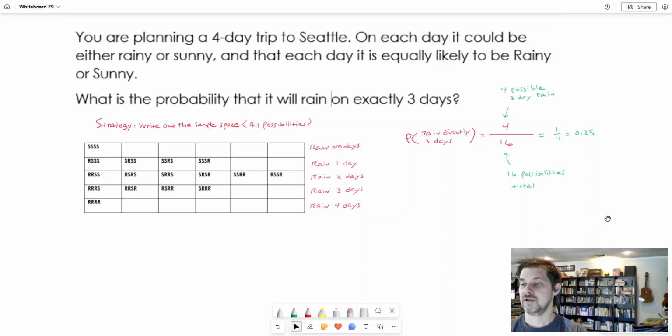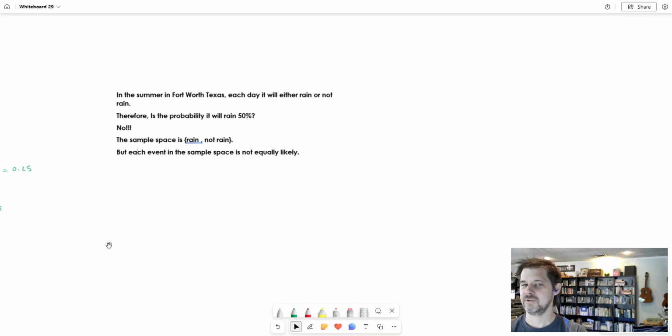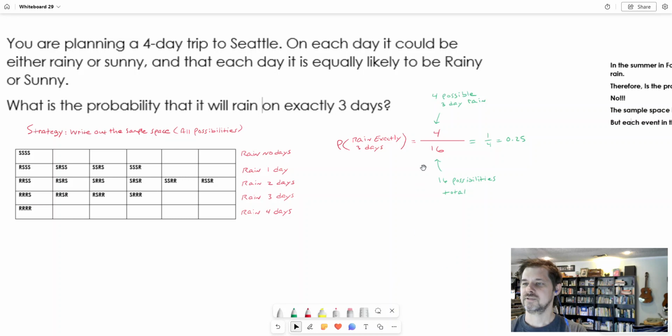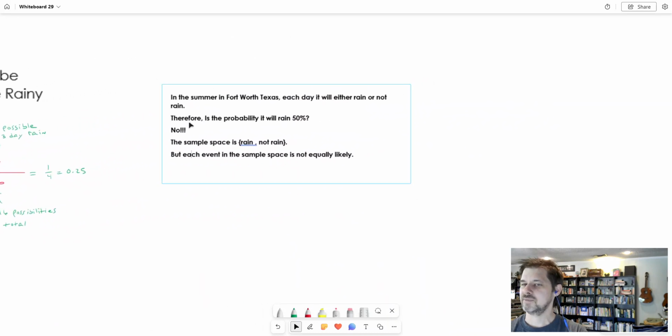To contrast that, I have this question here which is going to sound a little bit like the one that we just did, but it has one very different detail. So say in the summer in Fort Worth, Texas, each day it will either rain or not rain. We can agree with that. Therefore, is the probability it will rain on any day 50%? I mean, the sample space is rain and not rain. And if we were treating it like this one, there's one possible outcome where it rains, but two possible outcomes total. Why can't we take the same approach here?